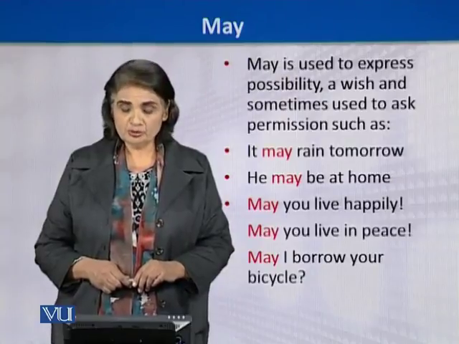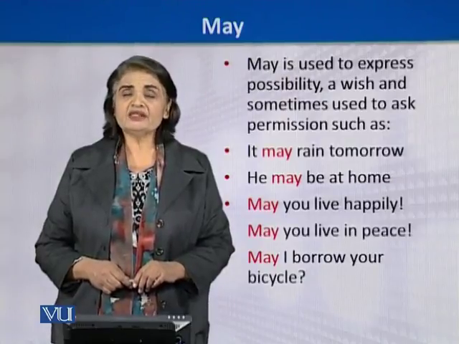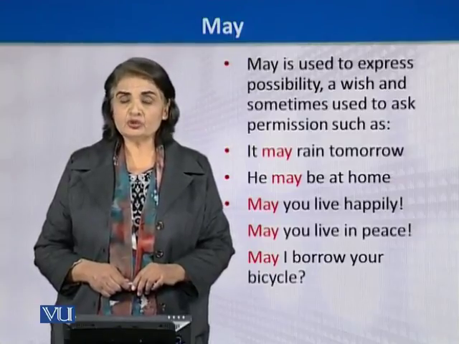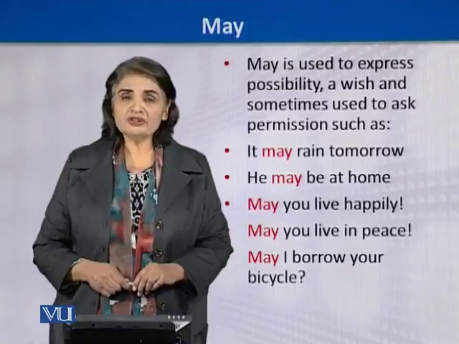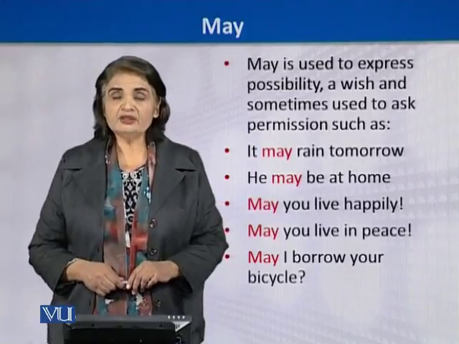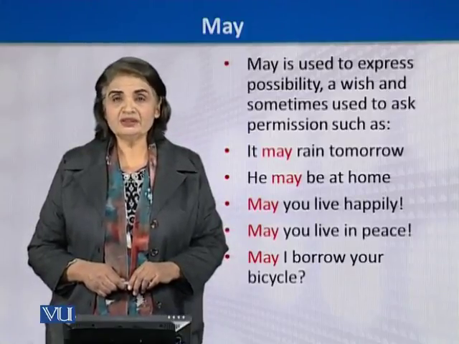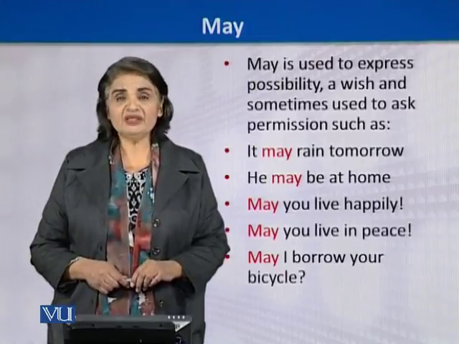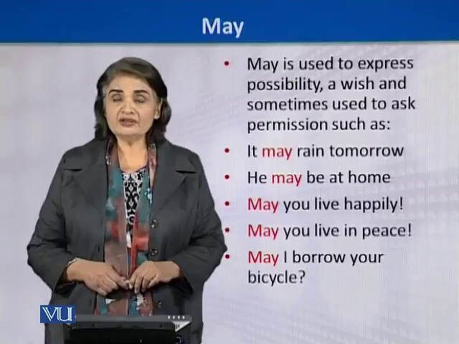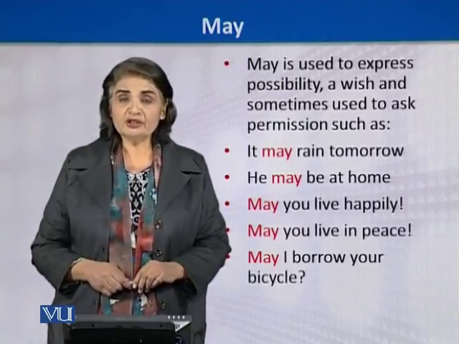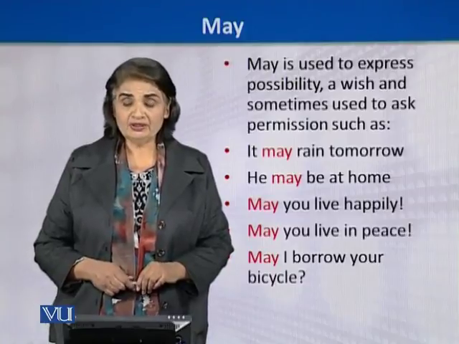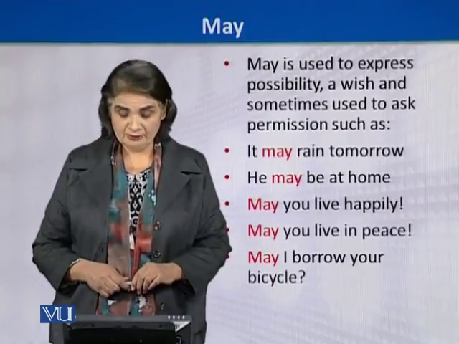It may rain tomorrow. He may be at home. So it is not confirmed whether he is at home or not, but because of the use of may, it becomes a possibility, thinking that he might be at home. He may be at home. So the auxiliary may becomes very important if we want to show the possibility in the structure of the sentence.